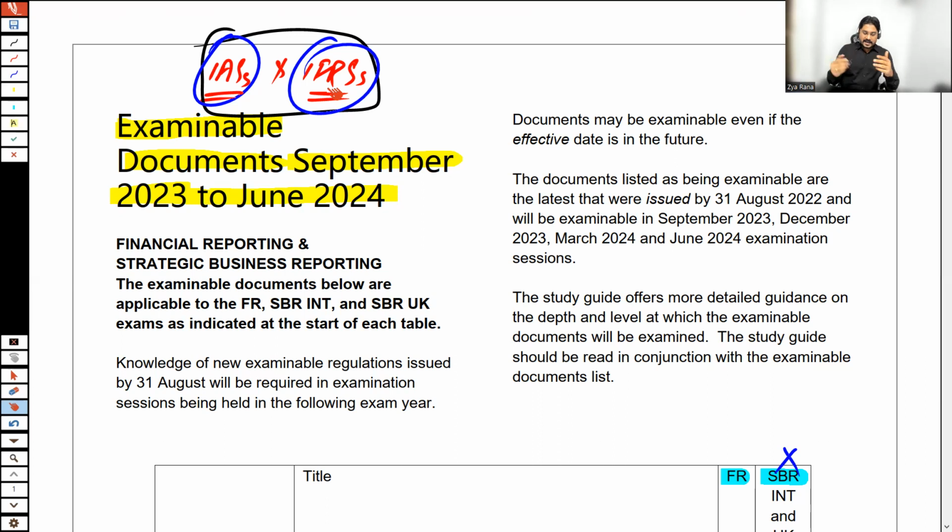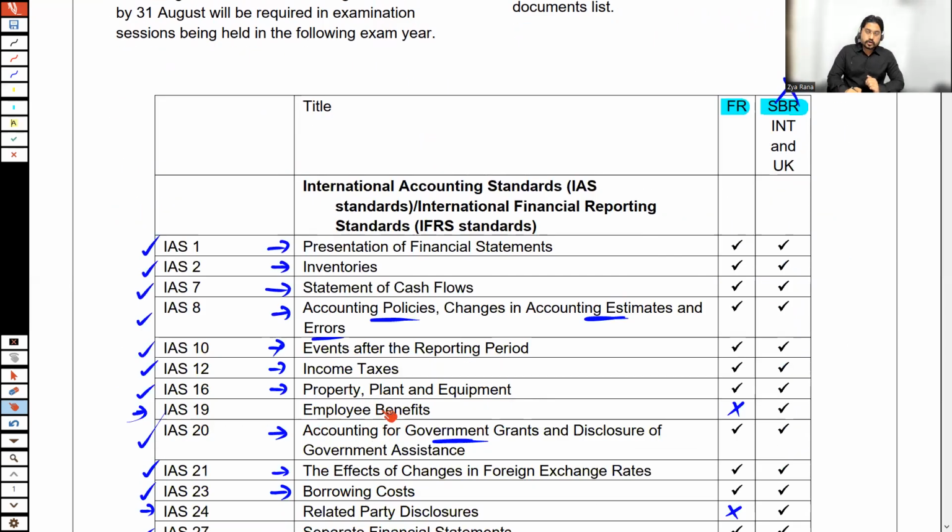And the last thing for today's session is how we are going to cover these lectures, how we are going to cover the syllabus areas. All of these standards or topics are available on the portal, and you need to study all of these standards in a sequential manner as available on the portal.